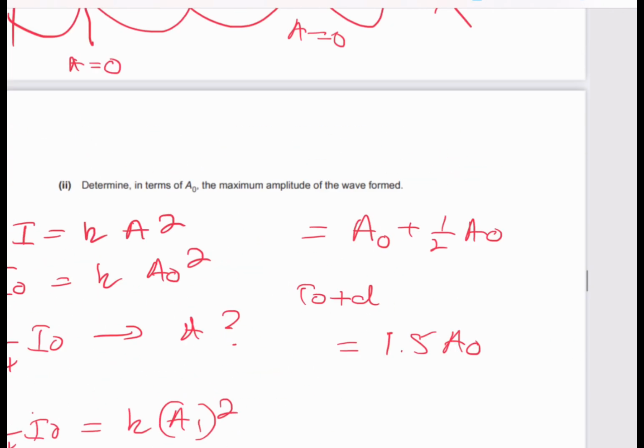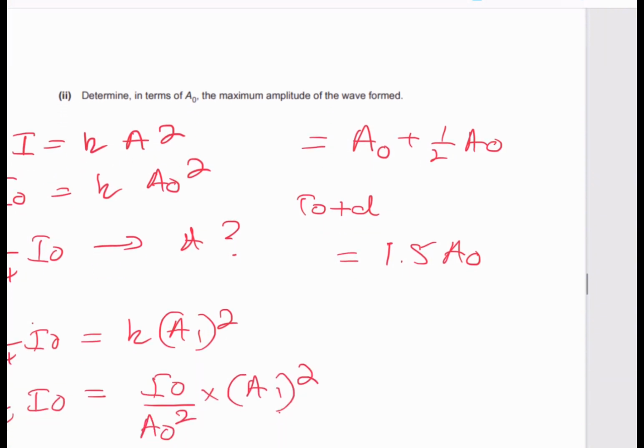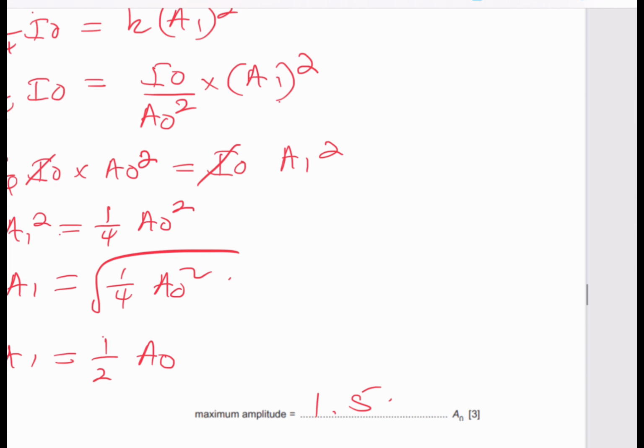So very important for you guys to look at that, right? Actually this was graded on the fact that you knew this relationship. The mere fact that I is directly proportional to A squared, just stating this statement gives you a C1 mark. It gives you a mark that you know this formula. So I would advise that you write every single step that you're doing, right? The next step came from finding this amplitude itself, right? This is where you got your second mark, and your last mark is for your answer itself, right?